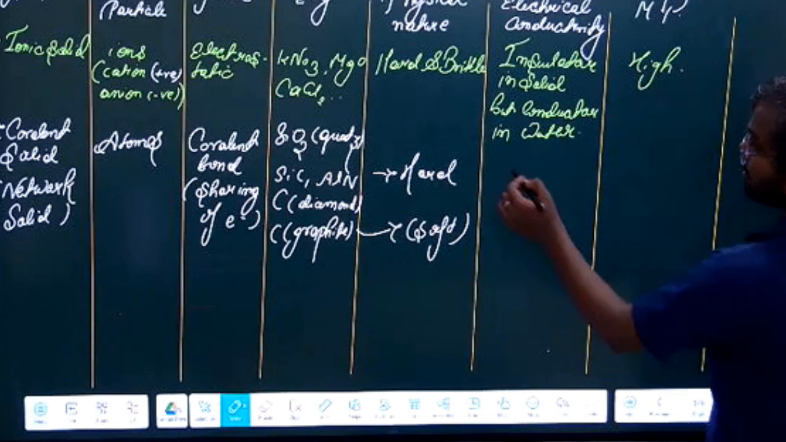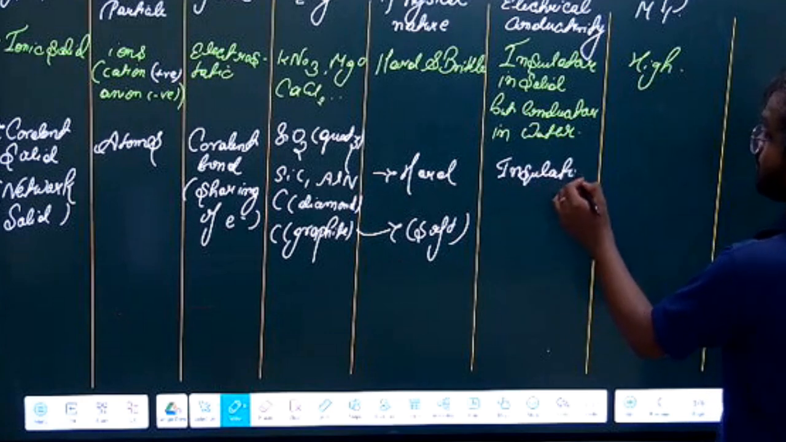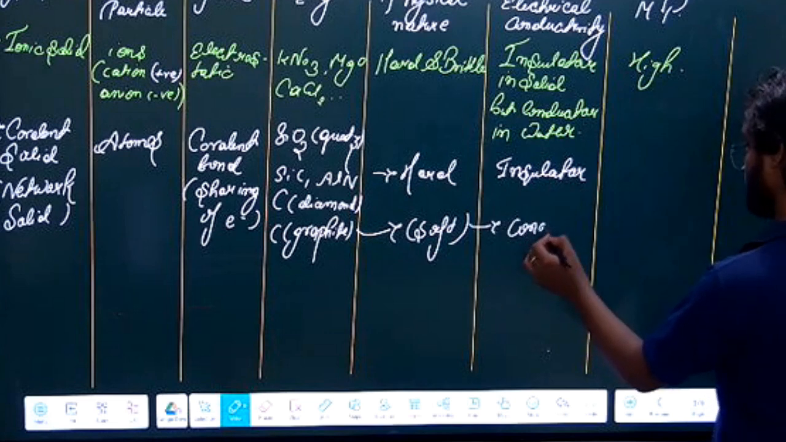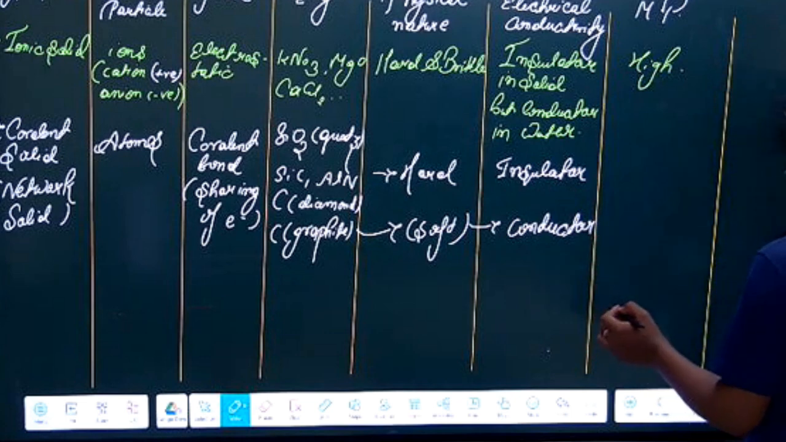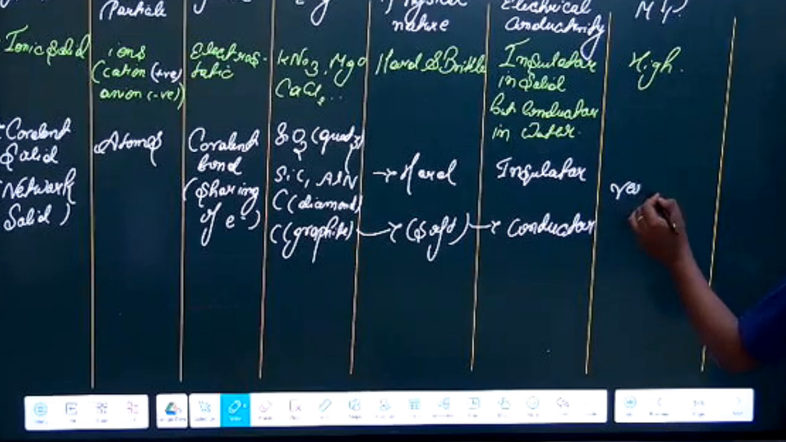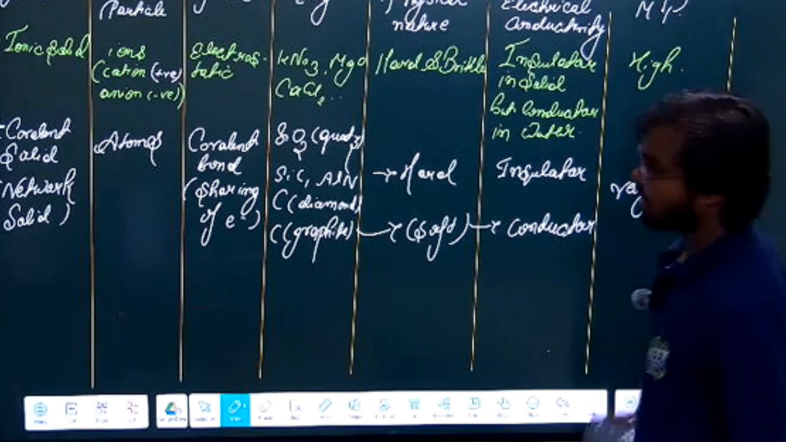Obviously there is no free electron, so it is an insulator. It is also an insulator. But remember, this is a conductor. Exception. Conductor. We will write the exception together also. And if you talk about the melting point, then it is very high, because it is a very big structure, so the melting point is very high, right?